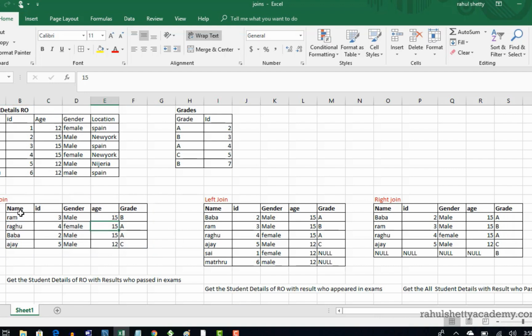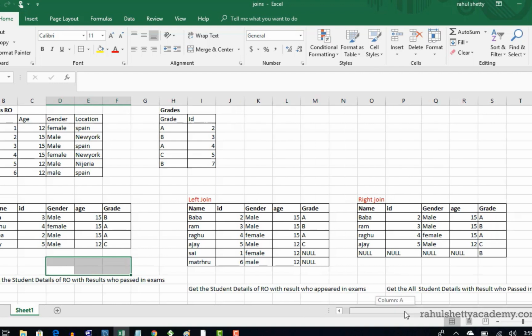Okay, so now from this table, I am very clear that I have all the details of my Rahul organization, and I also have the result, which is not present here. So to get this information, you related these two tables and got this. Perfect. If someone asks you to get this output, you should write an inner join query to get output like this. Okay, what query we need to write, I'll talk about next. First understand how the output needs to be designed.